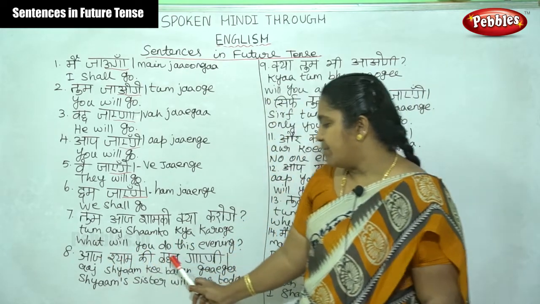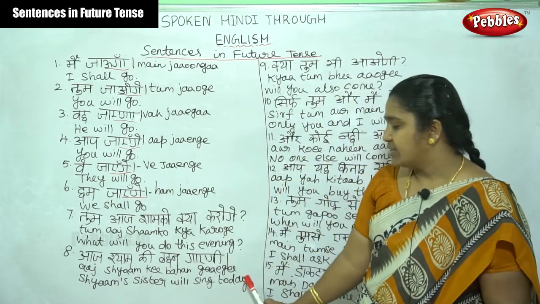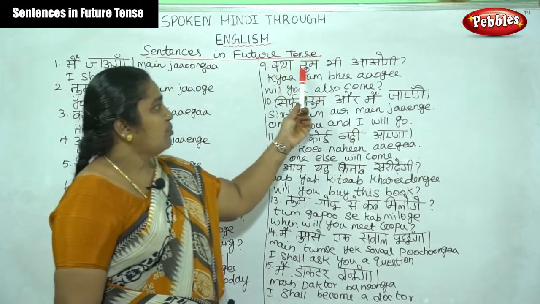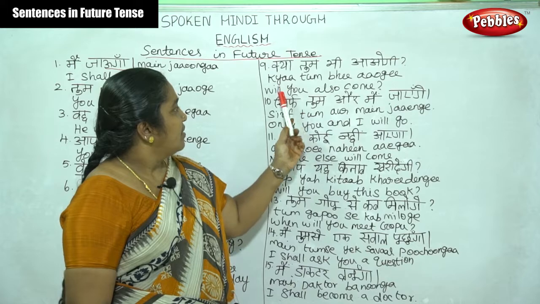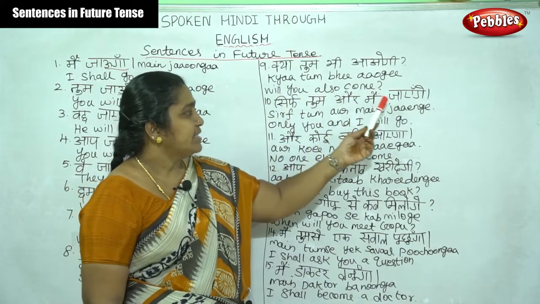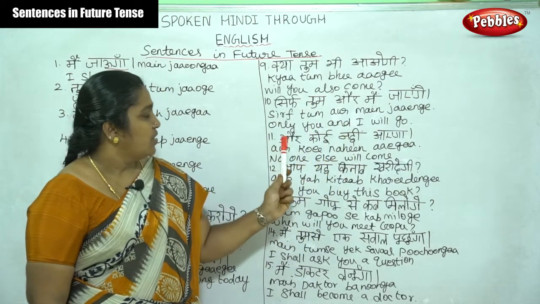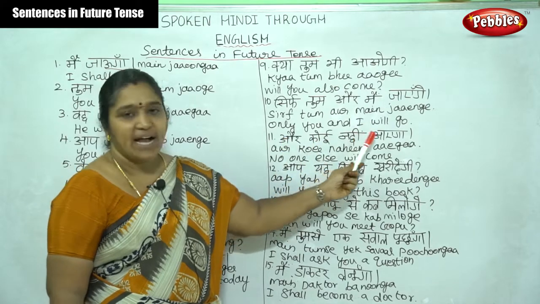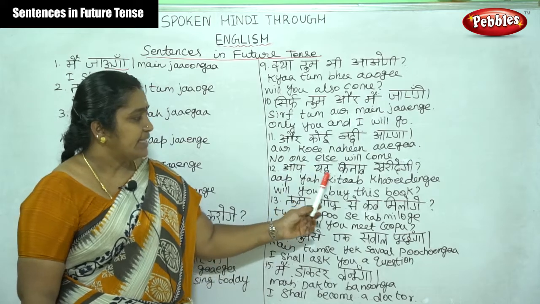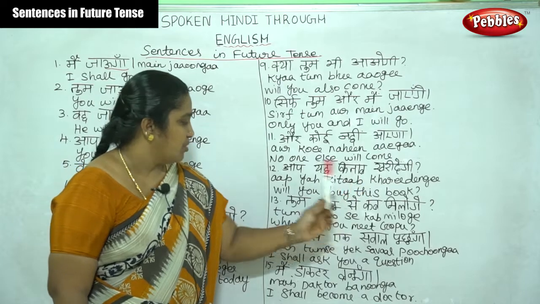आज श्याम की बहन गाएगी. Shyam's sister will sing today. गाएगी means sing. क्या तुम भी आओगी? Will you also come? सिर्फ तुम और मैं जाएंगे. Only you and I will go. और कोई नहीं आएगा. No one else will come. आप यह किताब खरीदेंगी. Will you buy this book?